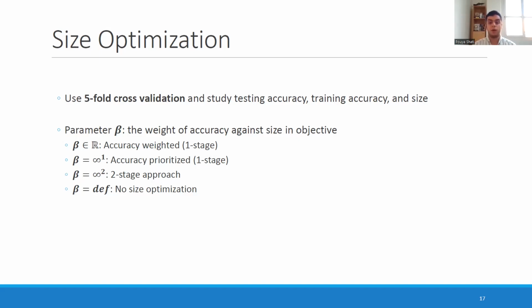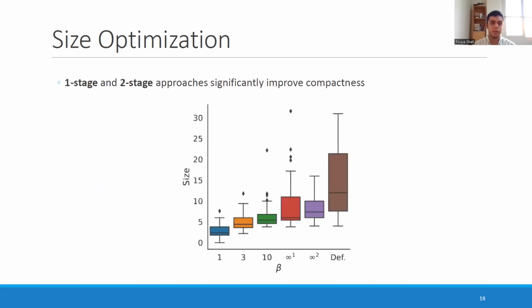If it's infinity one, it's the same exact one-stage approach. They're being optimized simultaneously, but accuracy is completely prioritized over size. If it's infinity two, it's the two-stage approach, meaning that we learn max accuracy BDDs first, then we try to optimize the size by deciding the labels of the empty leaves. And if it's the default approach, there is no size optimization at all.